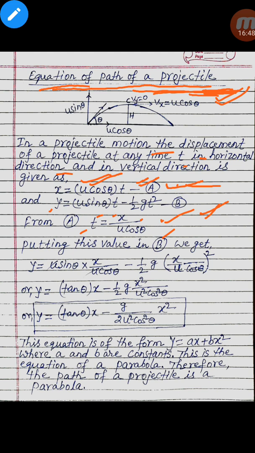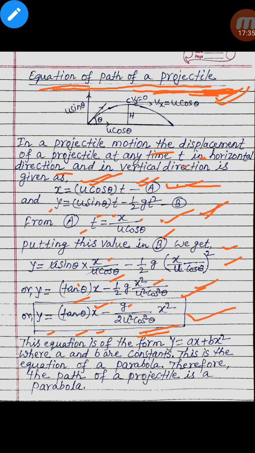Putting this value in B, the second equation, we get y equal to u sin theta into x by u cos theta minus half g into x by u cos theta whole square, or this u will be cancelled, or y equal to sin by cos, that is tan, or y equal to tan theta into x minus half g x square by u square cos square theta, or tan theta into x minus g by 2u square cos square theta into x square.